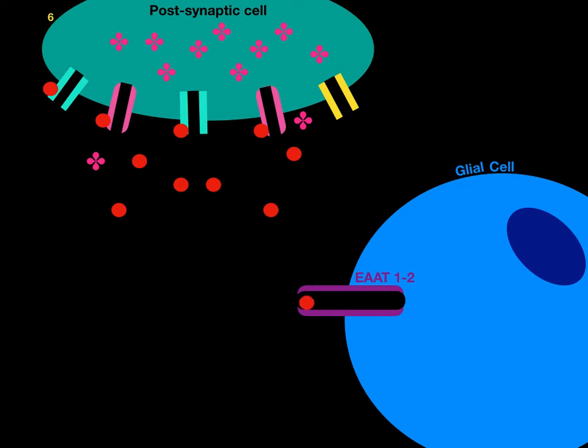Excitatory amino acid transporters remove glutamate from the synapse into glial cells. Glutamate is then converted to glutamine via the enzyme glutamine synthetase. Glutamine can then be transported back into the presynaptic cell, where it can be converted back into glutamate for synaptic transmission. This process is essential as it protects the brain from excitotoxicity by glutamate.